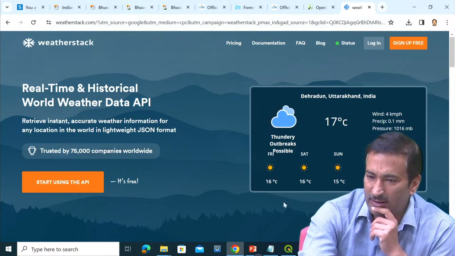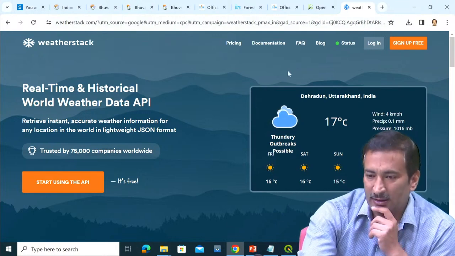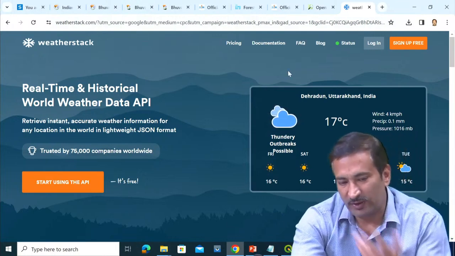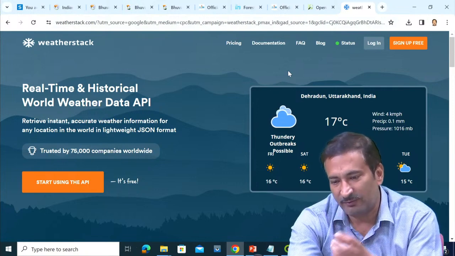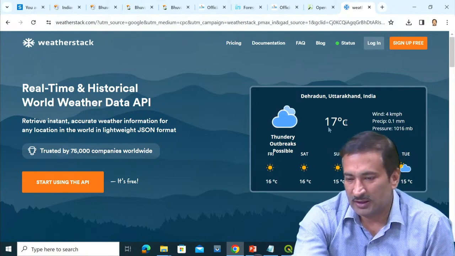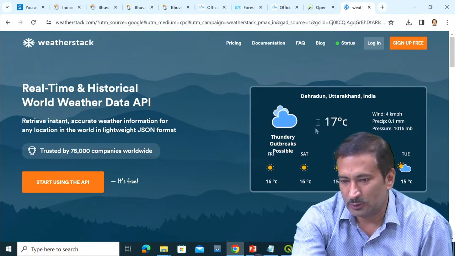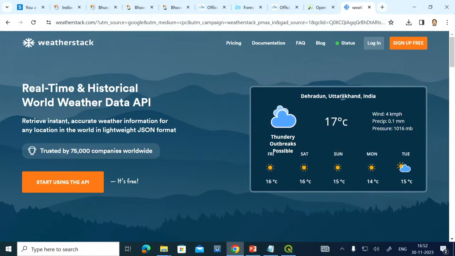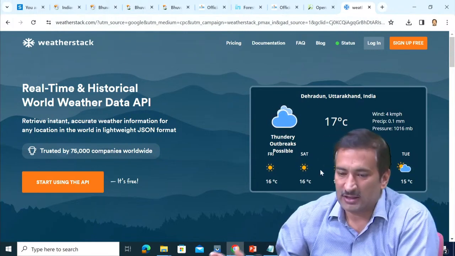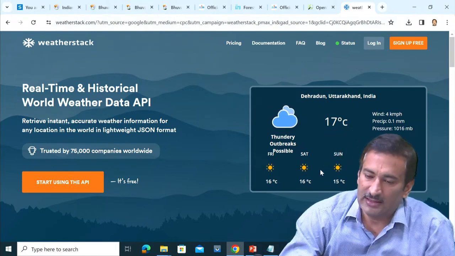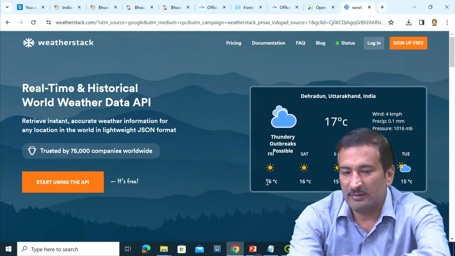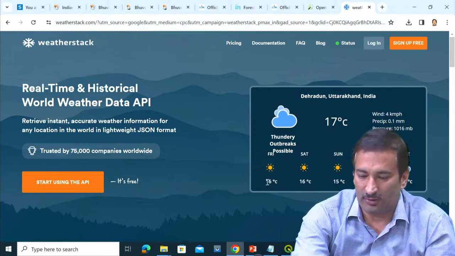So what I have done, I have already created one API key, a free key. I have taken one free API also with me. You can see the current data it is able to show me here: 17 degrees, Dehradun, Uttarakhand. The Friday, Saturday, Sunday forecast is also showing. So not only the current real-time weather data, but the forecasted data is also available as an API, and this can be integrated into any of the web portals.